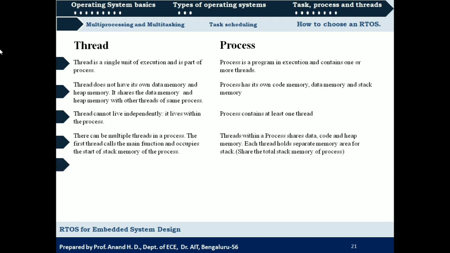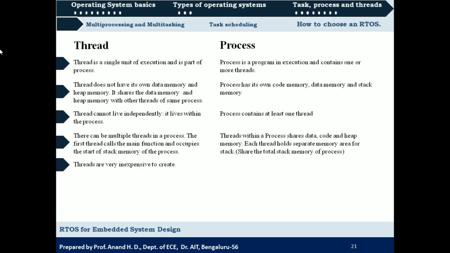So threads within a process share data, code and heap memory. Each thread holds a separate memory area for stack. What we are seeing here is how the memory of a process is divided or organized. The threads corresponding to a process will have the same heap memory, data memory and code memory, but they will hold their separate memory area for stack.